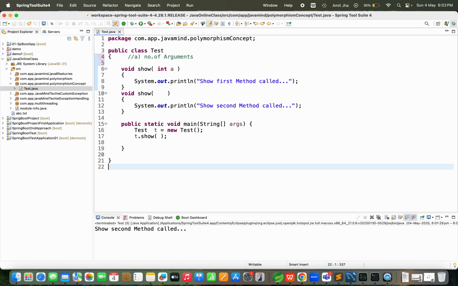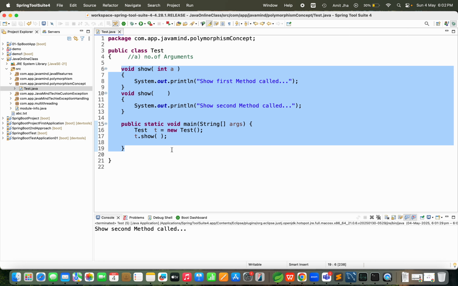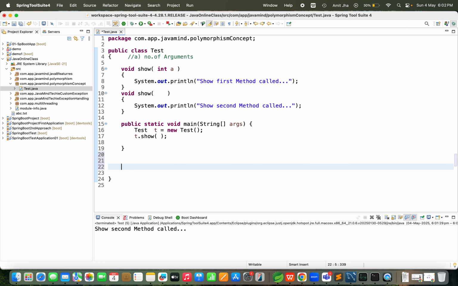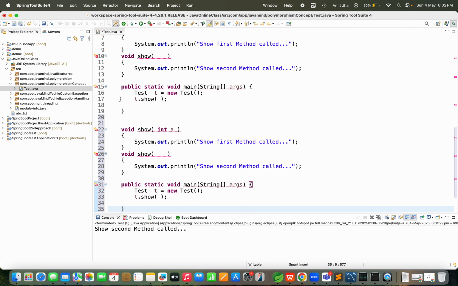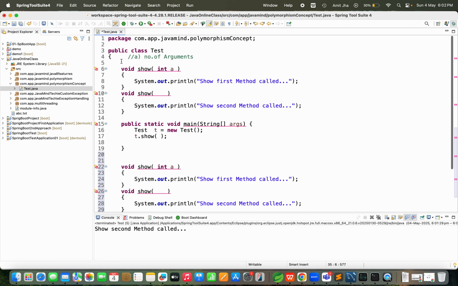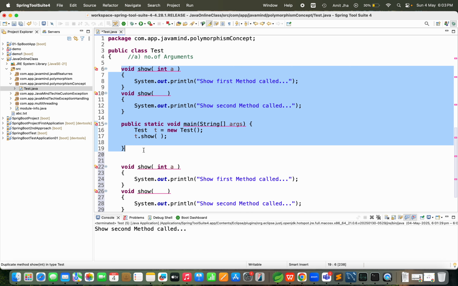Now I am going to explain the second case: sequence of arguments. I am copying this with Control V, and commenting this.